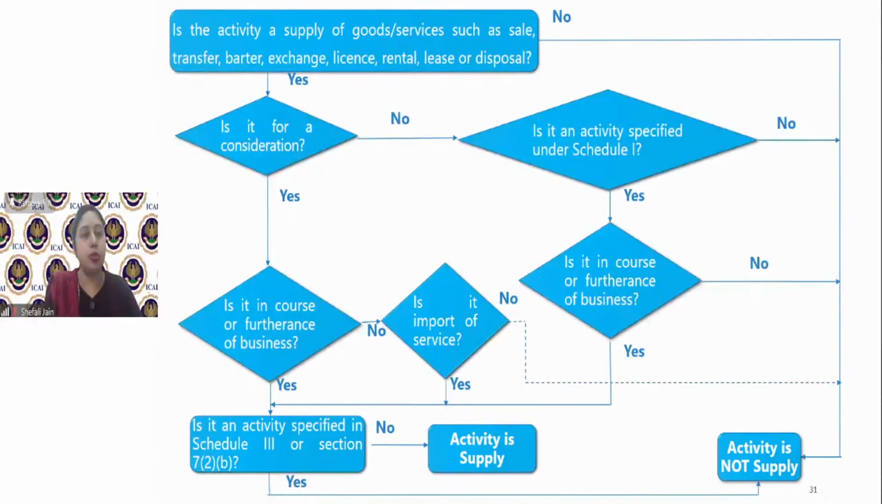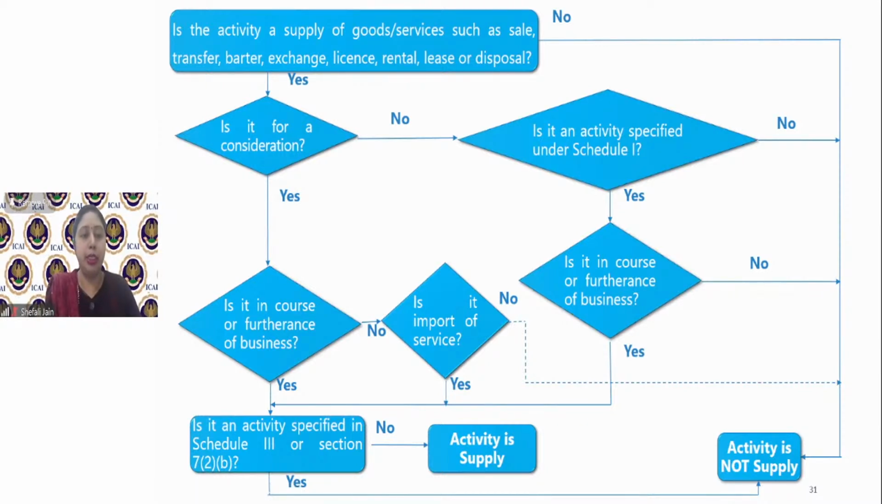The next question which needs to be determined is: is it in course or furtherance of business? Because we know there are 2 tests, consideration and business test. So is it for a consideration? Yes. Is it in course or furtherance of business? Again, we have a yes. Then also we have to see one more thing, which we just discussed, that whether it is an activity covered in Schedule 3 or it is a non-supply as per section 7.2b.